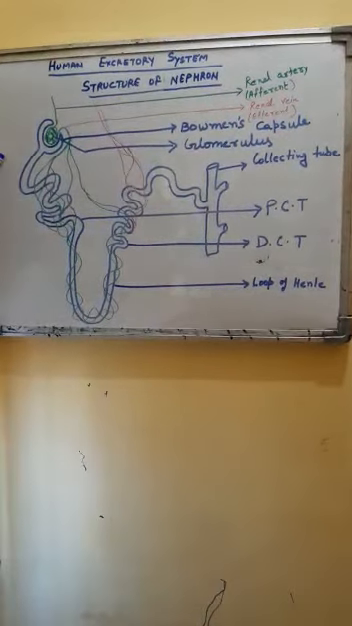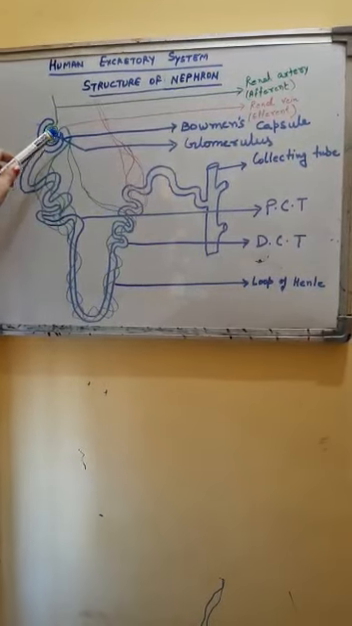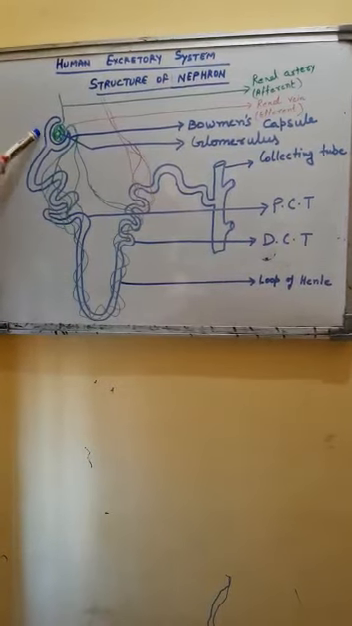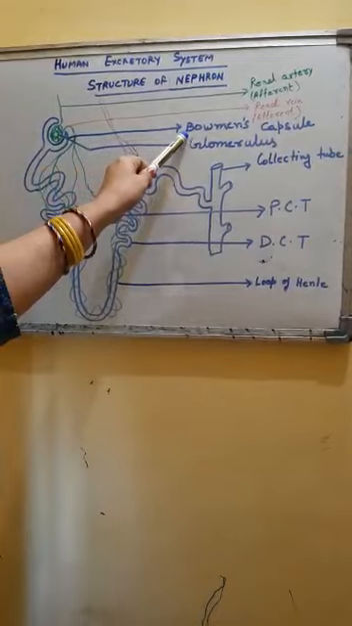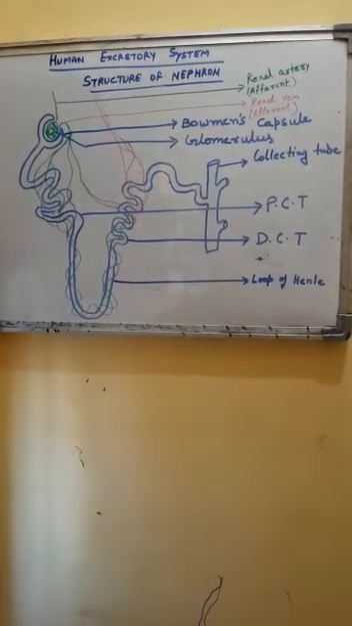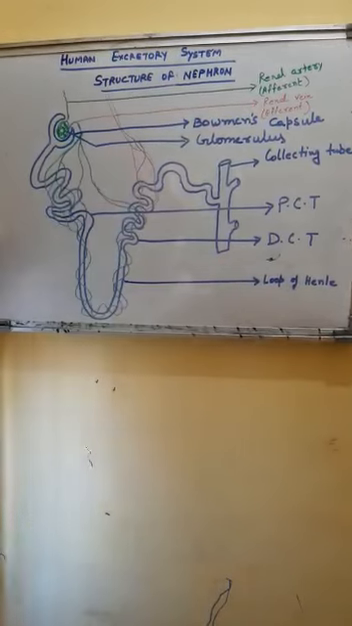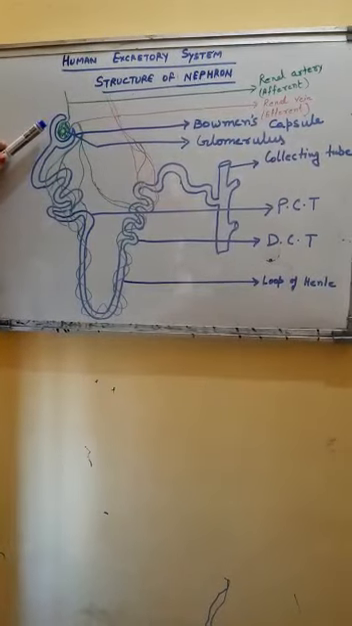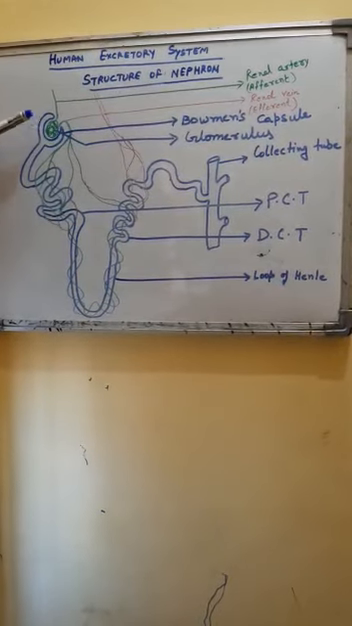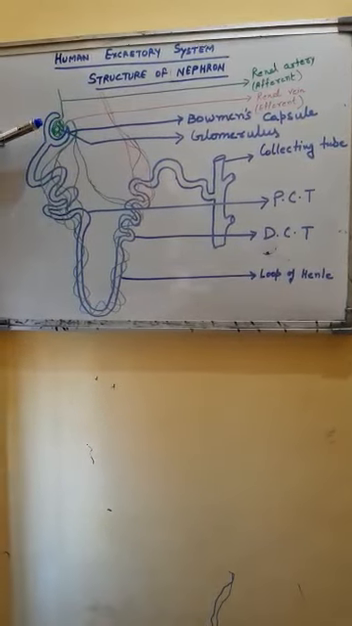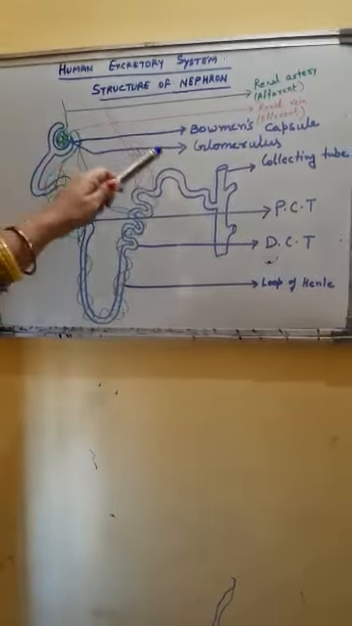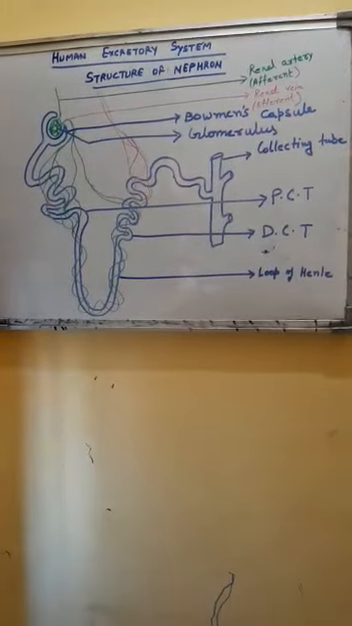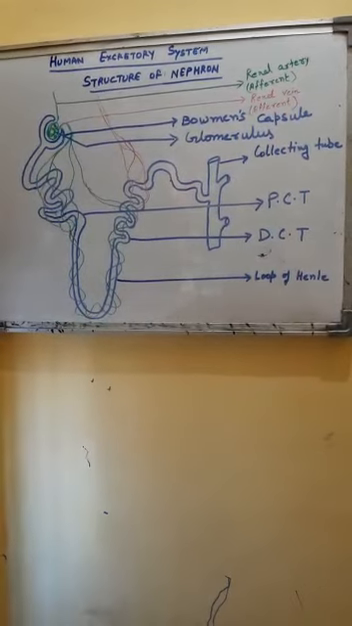The Malpighian body consists of a blind cup-shaped structure called Bowman's capsule. Inside the Bowman's capsule, a bunch of fine blood vessels or capillaries is present, and this ball of capillaries is called the glomerulus. Glomerulus and Bowman's capsule together form the Malpighian body.